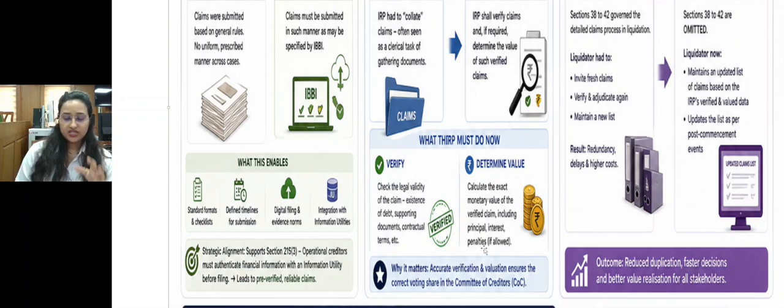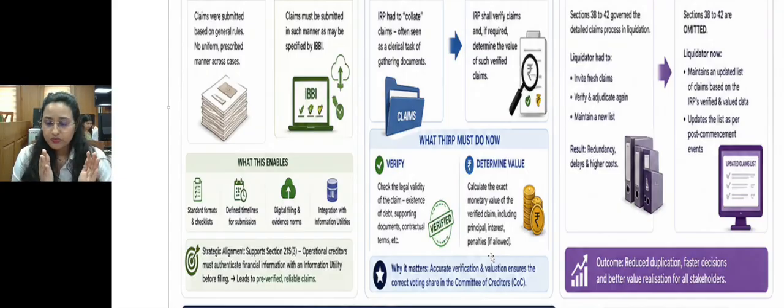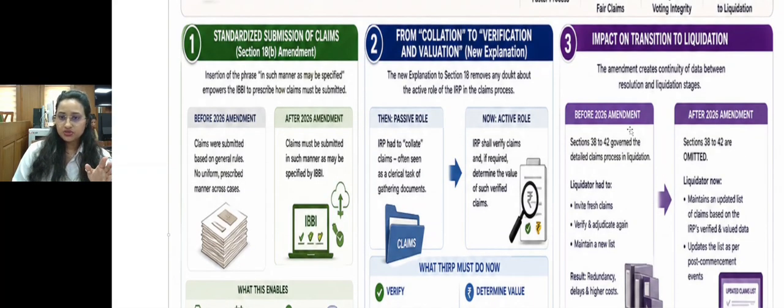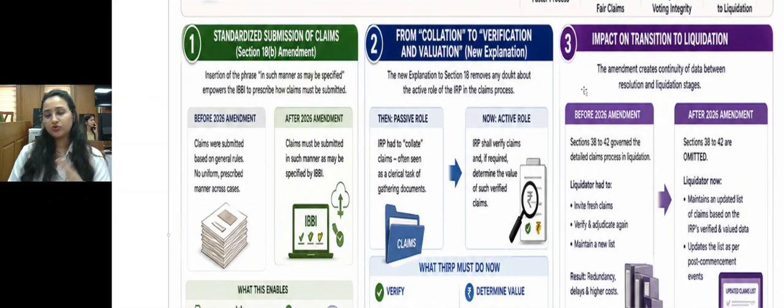So that is a very crucial point that needs to be in black and white. There cannot be any gray area. By this amendment, that is now crystal clear. We have no doubts.